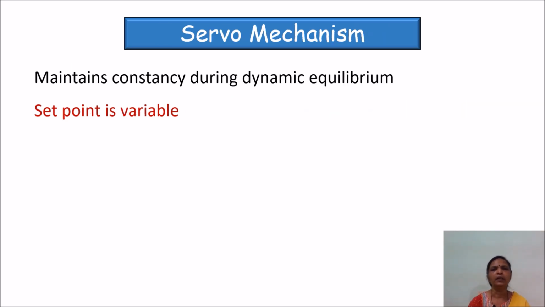Then there is something called the servo mechanism. In this servo mechanism, the set point is not fixed. The set point is variable. It keeps on changing as per the requirement of the body, and therefore the constancy is maintained during dynamic equilibrium. So we have seen that during negative feedback mechanism, the set point is a fixed value, and all the mechanisms operate to maintain that particular set point. But in this case, the set point itself is variable.